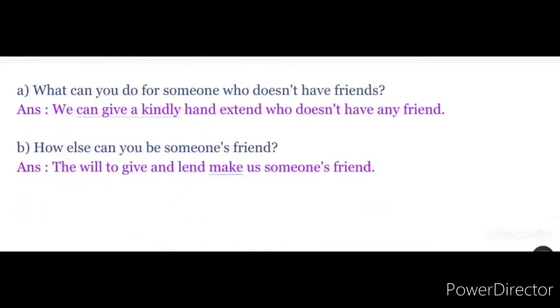Look at the option B question here. How else can you be someone's friend? The answer here is, the will to give and lend makes us someone's friend.